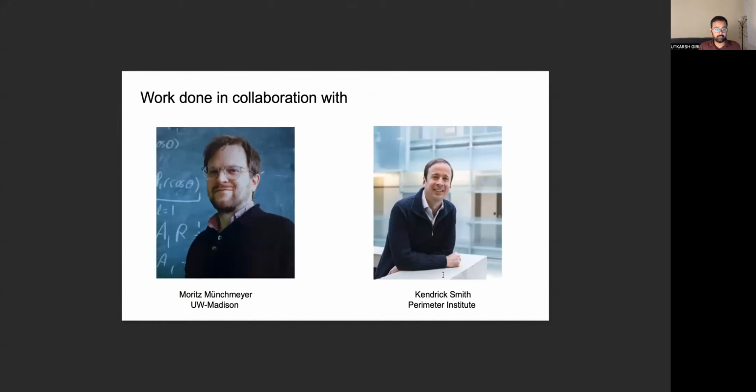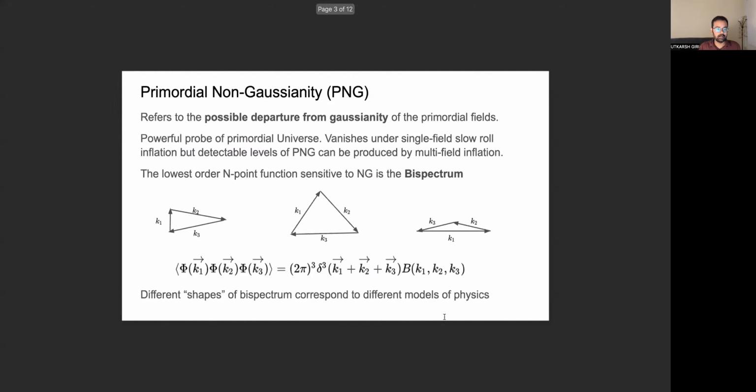The work that I'm going to talk about is done in collaboration with Moritz Mojmeier, who is an assistant professor at UW-Madison, and Kendrick Smith, who is faculty at the Perimeter Institute. Since my talk is going to be about the local type primordial non-Gaussianity, I'll begin by giving a quick intro to primordial non-Gaussianity in general, which I'll just call PNG.